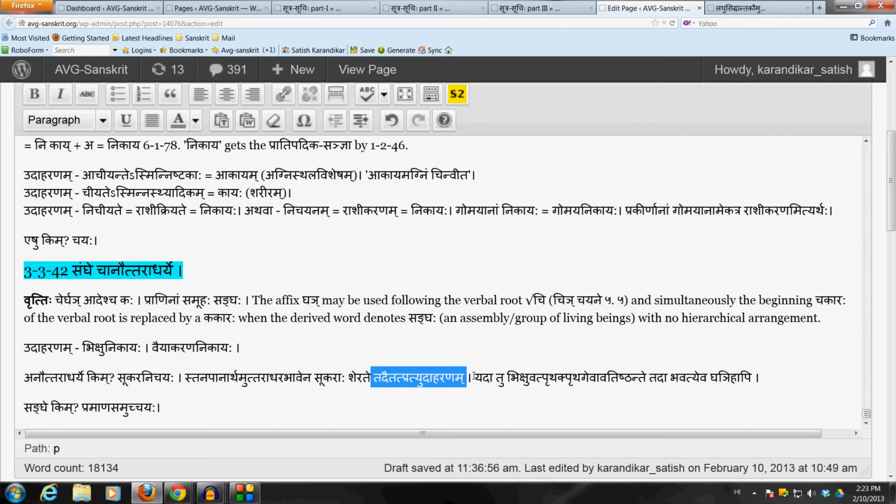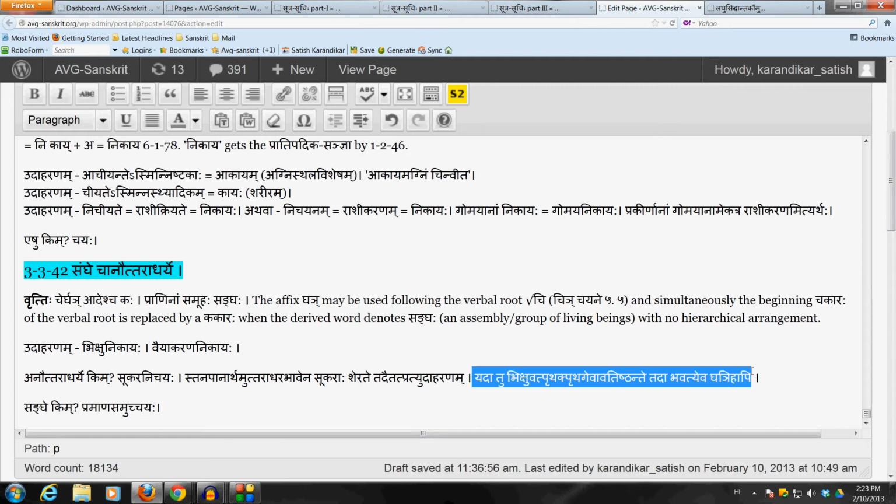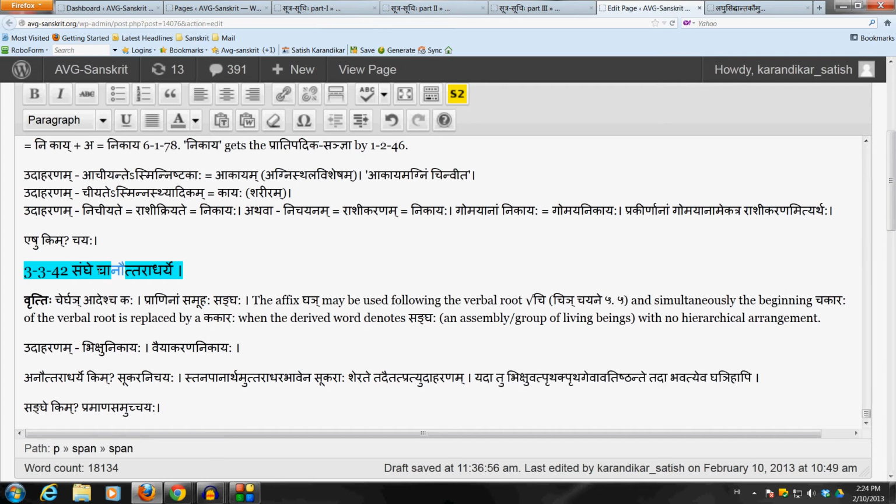But yadatu bhikshuvat prutak prutak evavatishthante tada bhavatyeva ghaiyahapi. So when they don't lie in that arrangement, when they just stay separately, like the mendicants, then we can use this affix ghai here also. We can get the form sukara nikaya, provided we don't have that auttaradharyam. Okay, so that is this one exclusion which we have to be careful about.